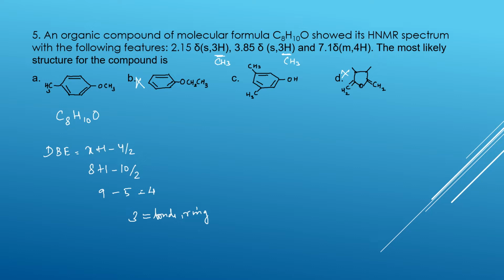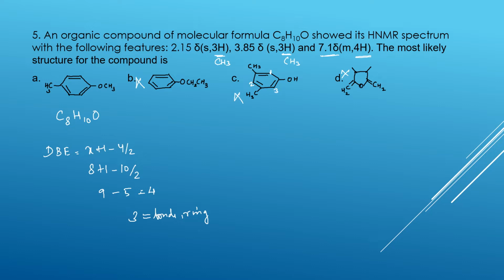And then check 7.1, 4 hydrogens are there. At 7.1, 4 hydrogens will be there in the benzene ring. This is 1, this is 2 and this is 3. Not there. This is also not there.